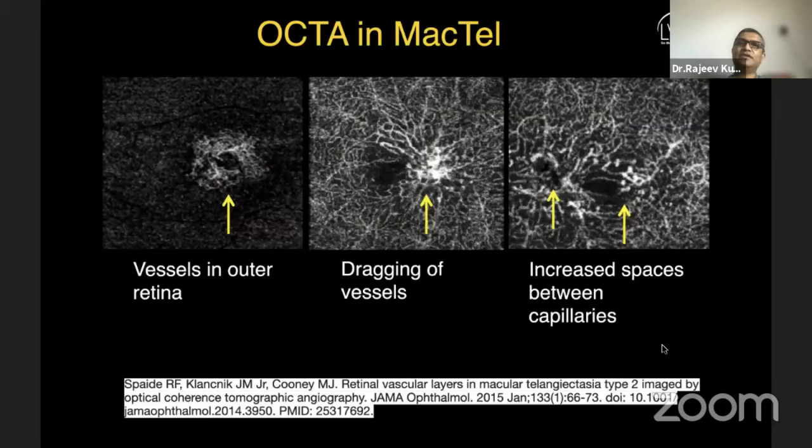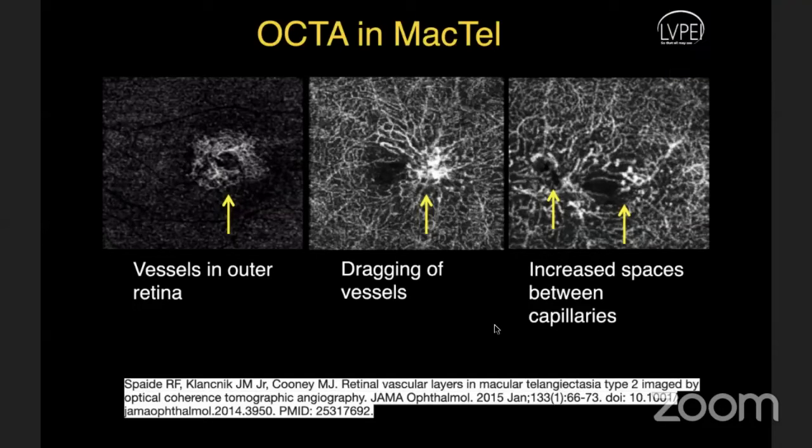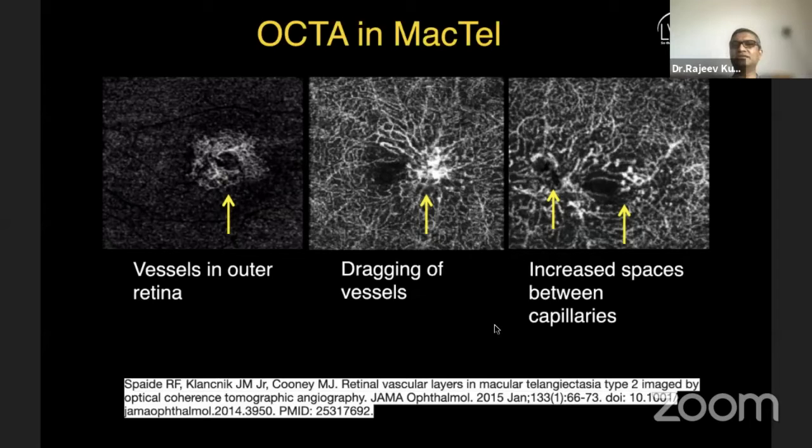The next thing we notice is on OCT angiography. That's another area where we can look at what happens in these patients, because it's not just the tissue loss, but there are vascular changes happening in those areas. Is there anything we can identify in these places which can give us an idea of what happens in these patients? This is a study by Spaide, where they looked at the patterns of changes we see in the retinal vasculature.